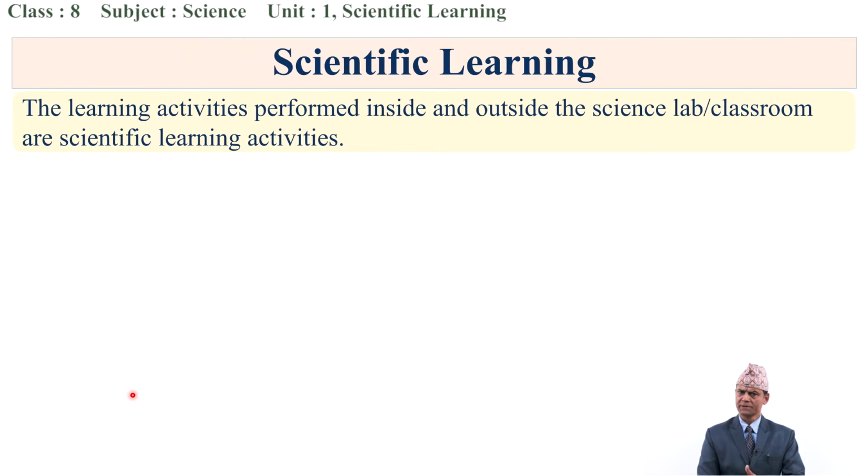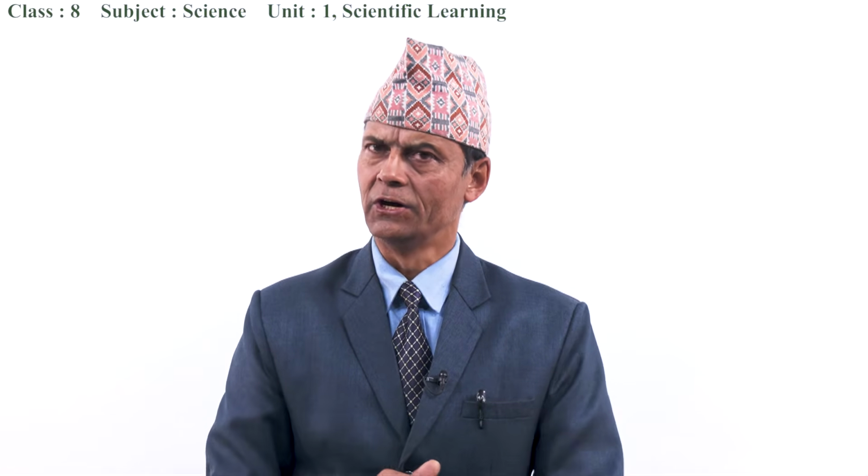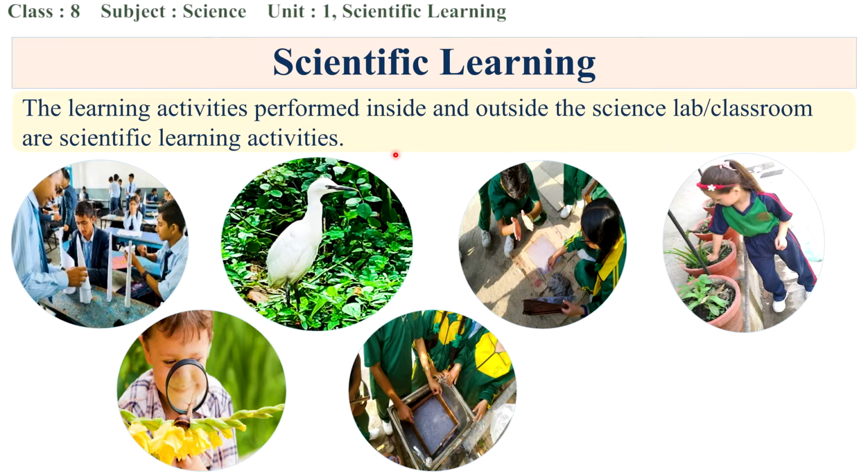Dear students, what type of activities does scientific learning involve? Yes, the learning activities performed inside and outside the science lab or classroom are scientific learning activities. Remember once again, we have learned so many activities. We are engaged in different learning activities. Some activities are performed within the science lab or classroom, or beyond the classroom. What type of activities are performed in the science lab? Let's discuss.